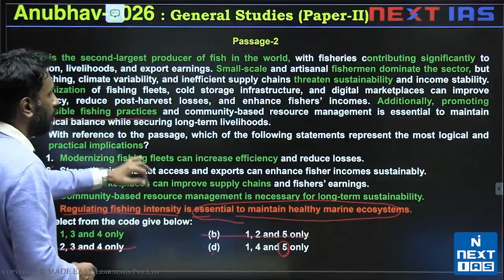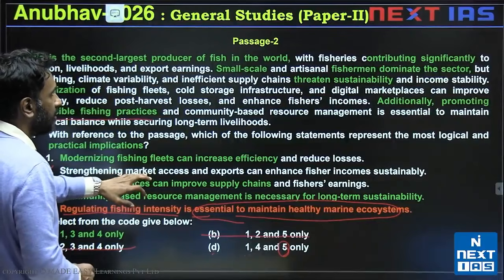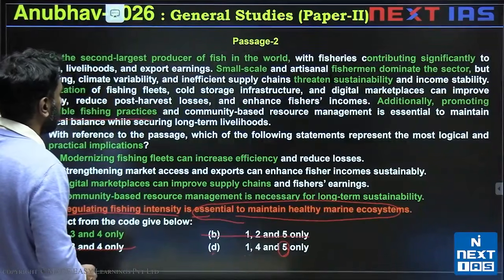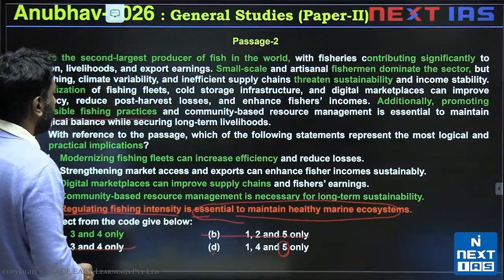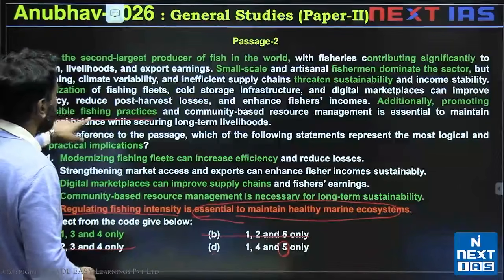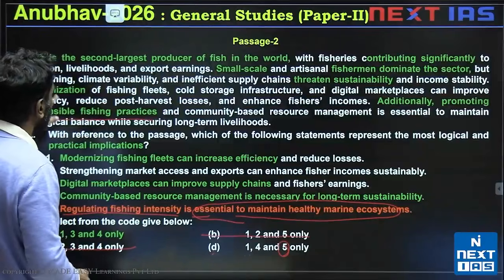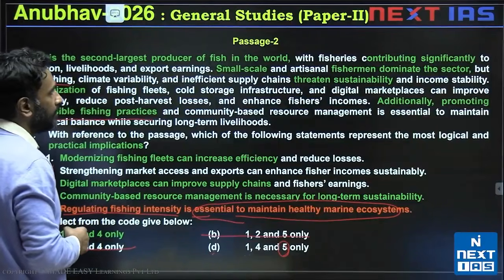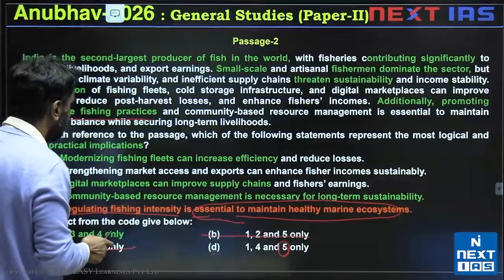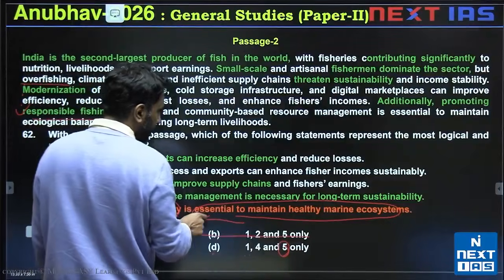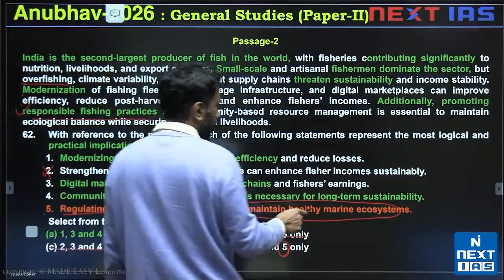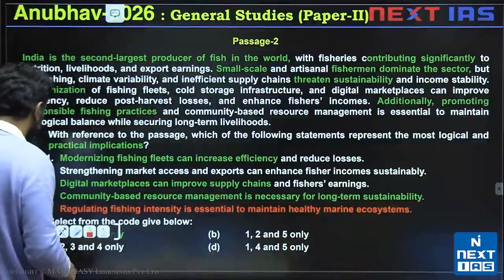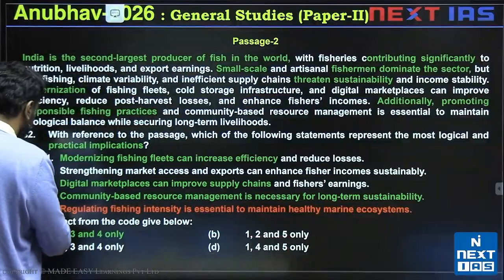I'm trying to find what is essential to maintain healthy marine ecosystems. Nothing mentioned here, nothing mentioned here, nothing. Additionally, promoting responsible fishing practices. Overfishing is mentioned here, but overfishing threatens income stability. But I can't say regulating fishing intensity is essential to maintain healthy marine ecosystems. So the right answer here would be option A.